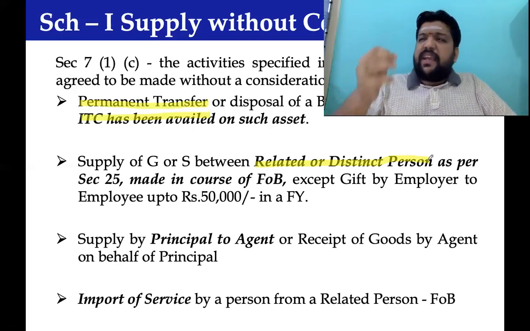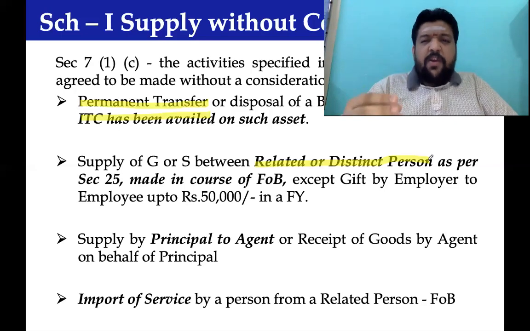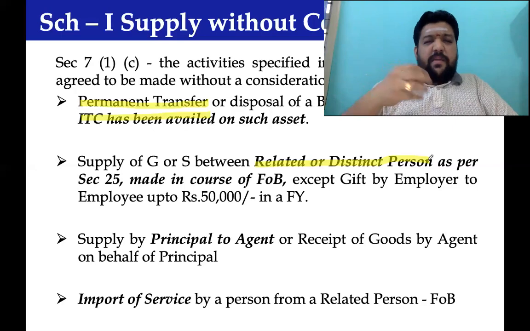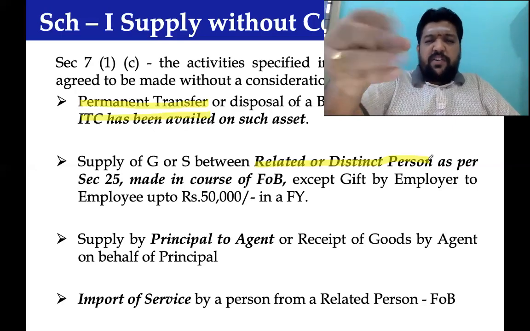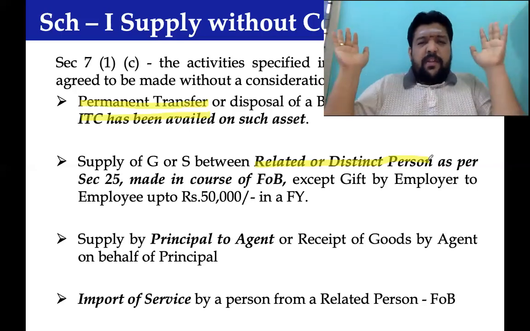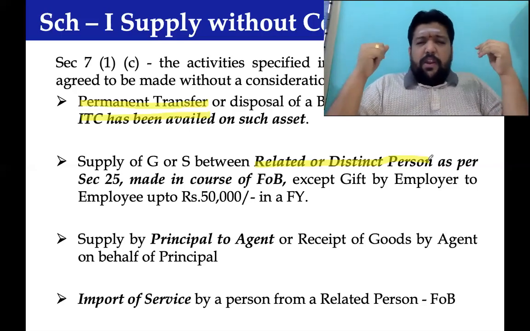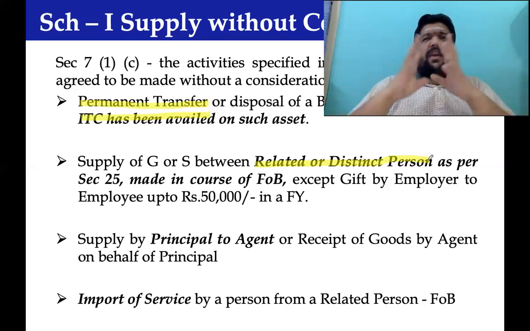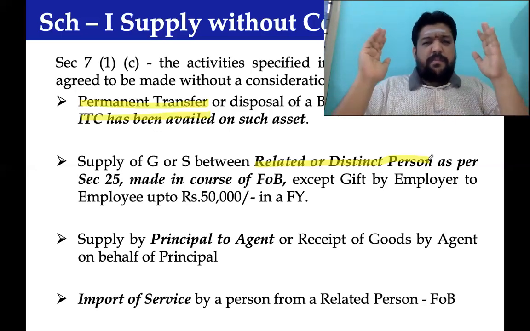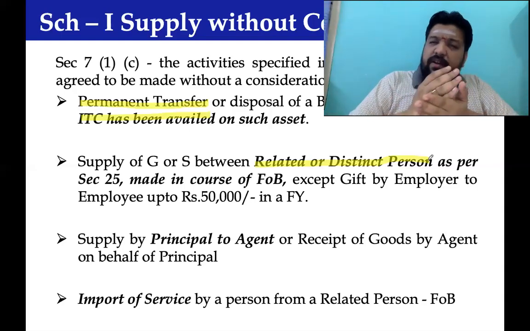In case it is a gift valuing more than 50,000 rupees, let's say the employer has given 2 sovereigns of gold to an employee because the employee has outperformed during the pandemic period. He has taken it up very seriously, groomed his team, and everything went so beautifully.